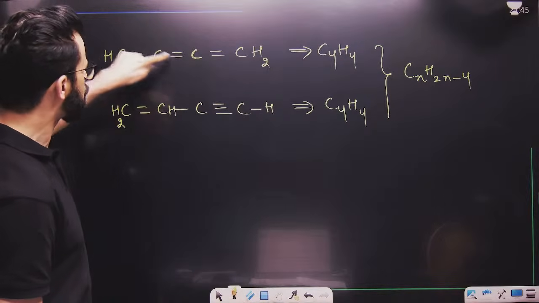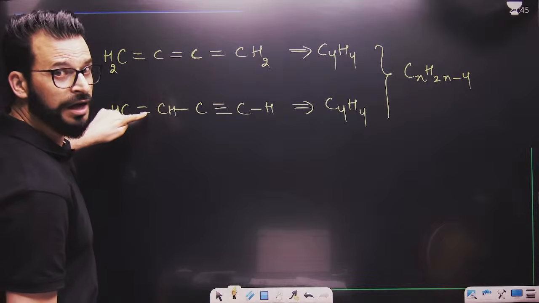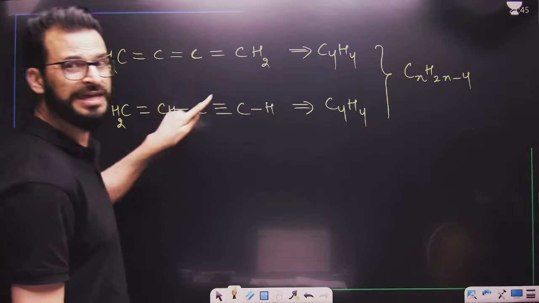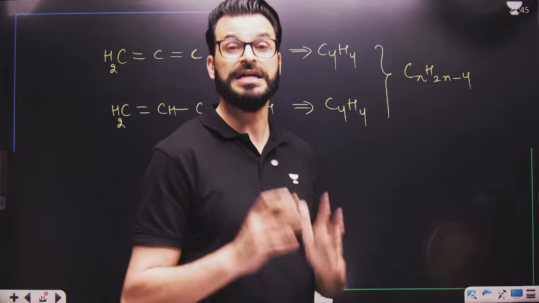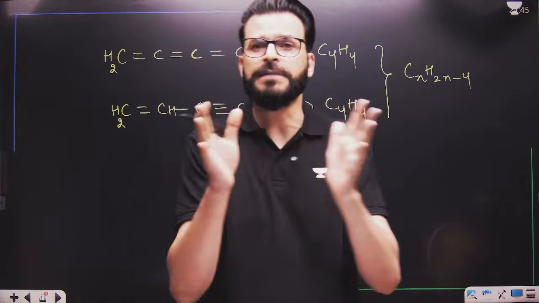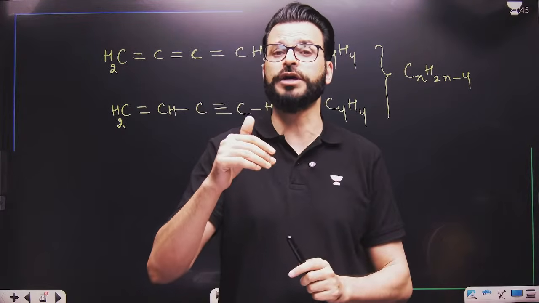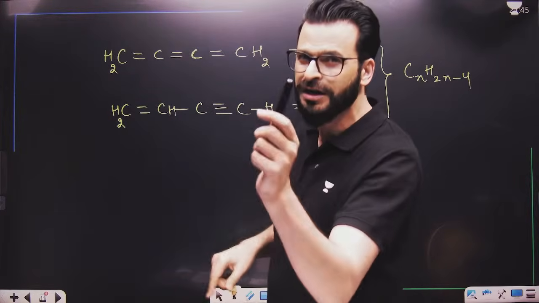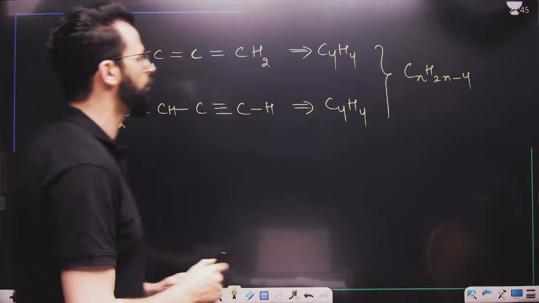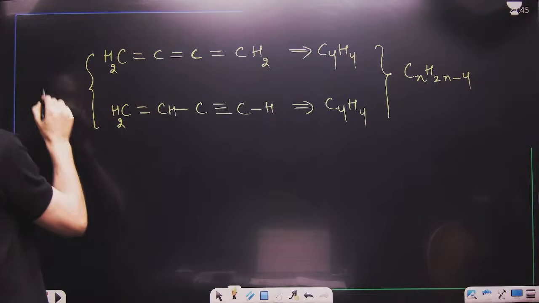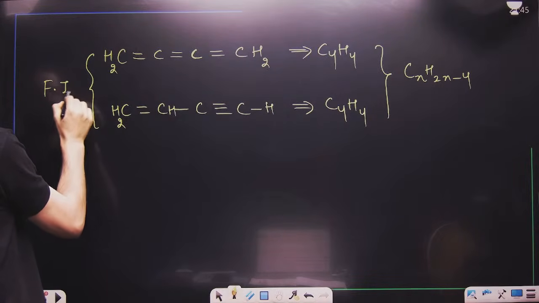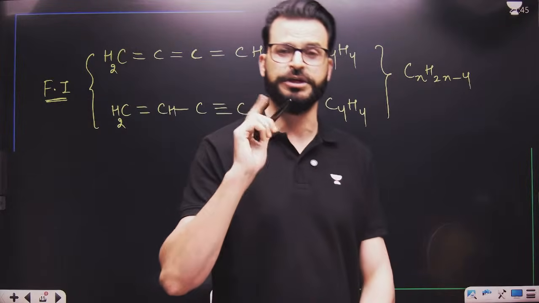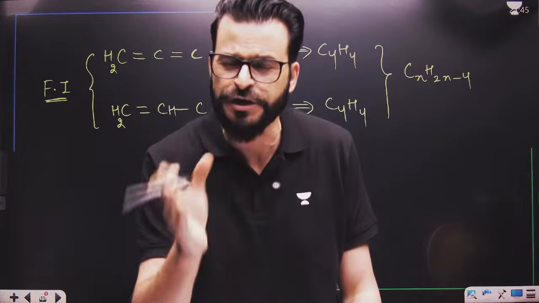No. This is alkatriene, this is alkene. So remember, these are different compounds. When compounds belonging to different homologous series are having the same molecular formula, remember they are always functional isomers of each other, because they belong to different homologous series.